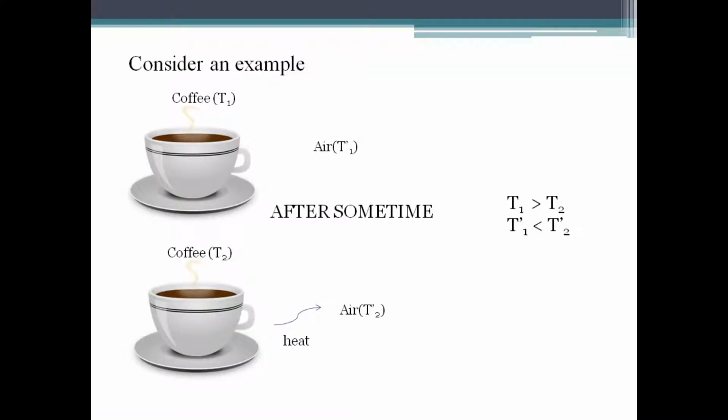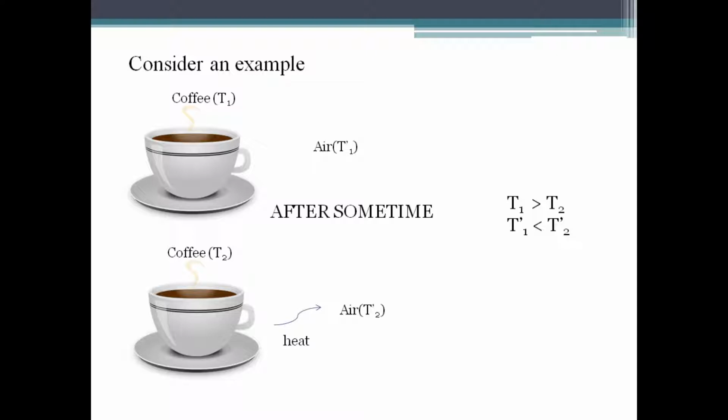Consider an example. A hot coffee is placed in atmospheric air. Let the temperature of the coffee be T1 and the temperature of the air be T2. Let the coffee temperature be higher than the air temperature. After some time, we can observe that the coffee temperature will be somewhat lower and the air temperature will be somewhat higher when compared with the initial stage.